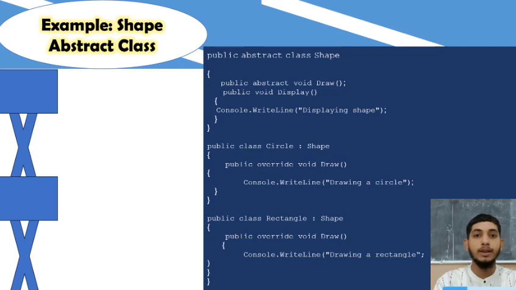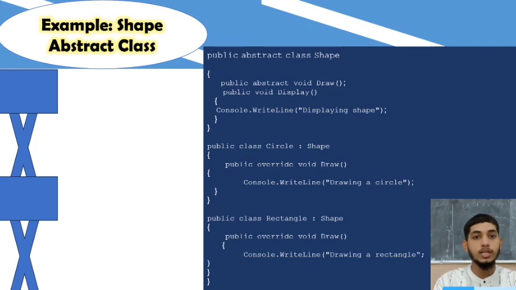Public void Display. This line declares a regular method named Display that can be used as is by any class that inherits Shape. The next line, Console.WriteLine("This is a shape"). This line prints the text "This is a shape" to the console when the Display method is called.